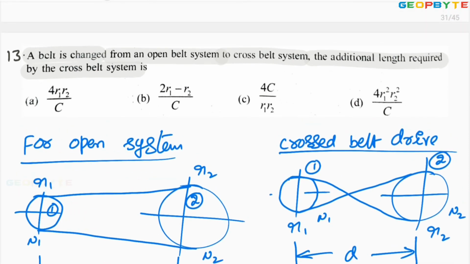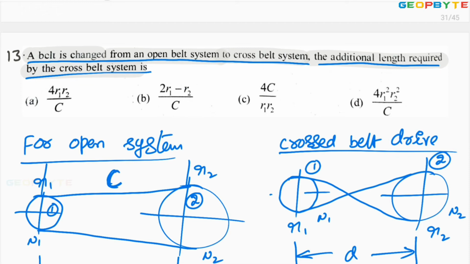Let me read the problem once again. A belt is changed from open belt to crossed belt drive. The additional length required by the crossed belt system is 4r1r2/d. In place of d, the center distance between the two pulleys may be taken as c, so it is 4r1r2/c. So this much length of belt has to be added if you want to shift from an open belt drive to a crossed belt drive. I hope you got my point. Option A is absolutely correct.